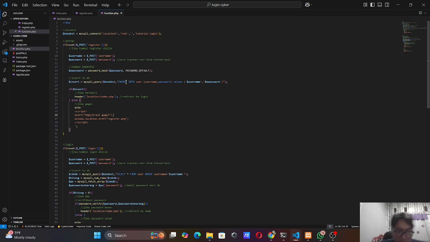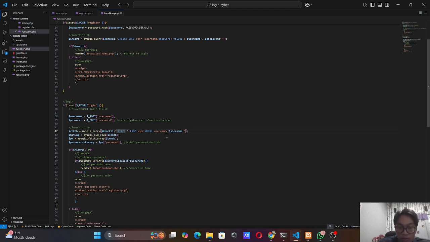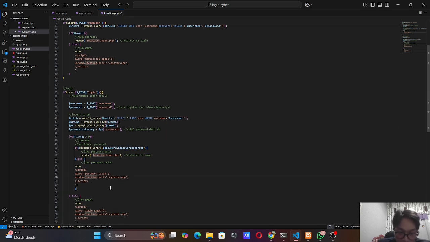Again, this is from the encryption to register. Next is the login. This is if the post login, username is from username, password is from password, and this is a little different. It checks the DB for the username. If the username you registered before is not in the DB, it will be violet.